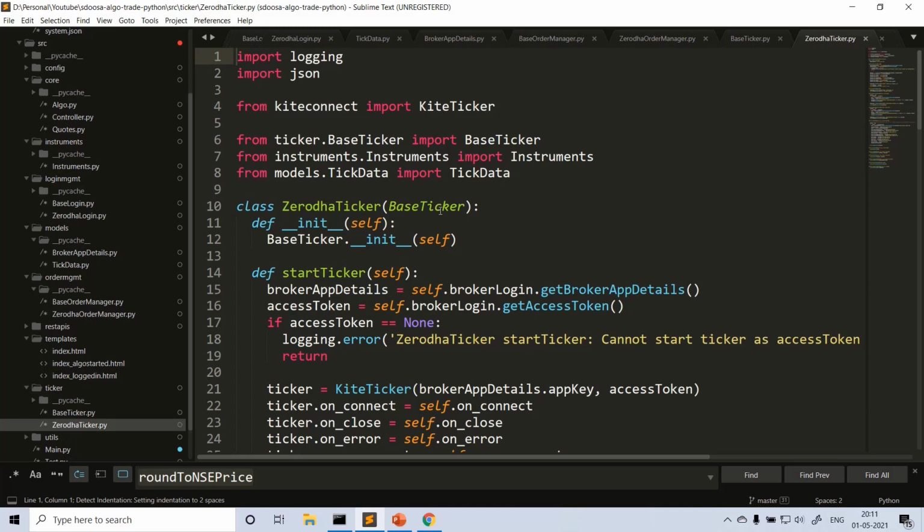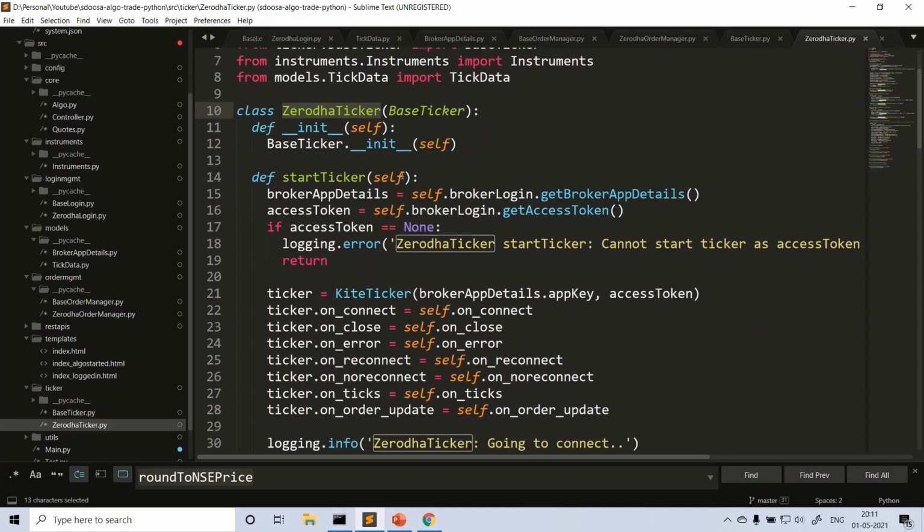Again, this is a base ticker. I am deriving the Zerodha ticker from the base ticker and just calling the superclass constructor here, doing nothing, just passing self. Then this is start ticker. What is the functionality of the Zerodha start ticker? You need the broker app details here so that you can get the broker login session, right?